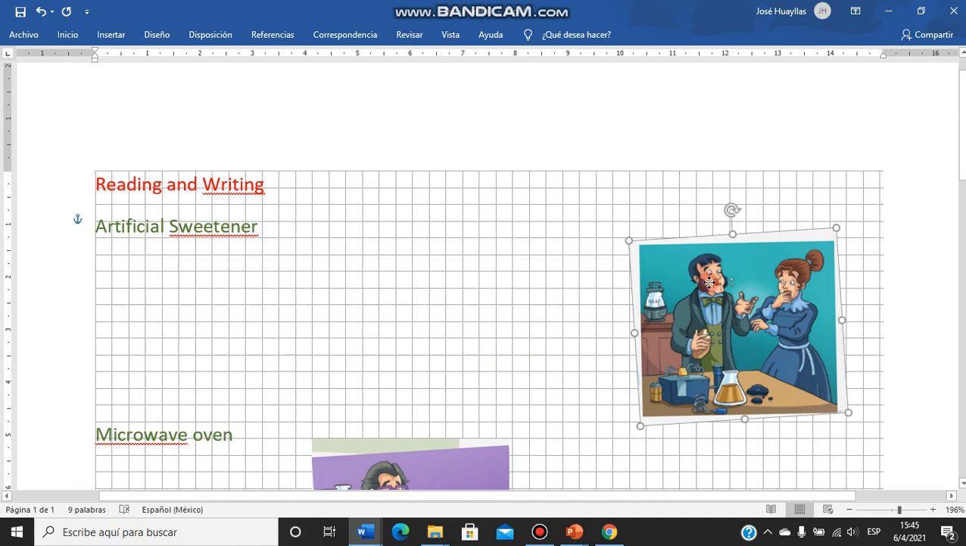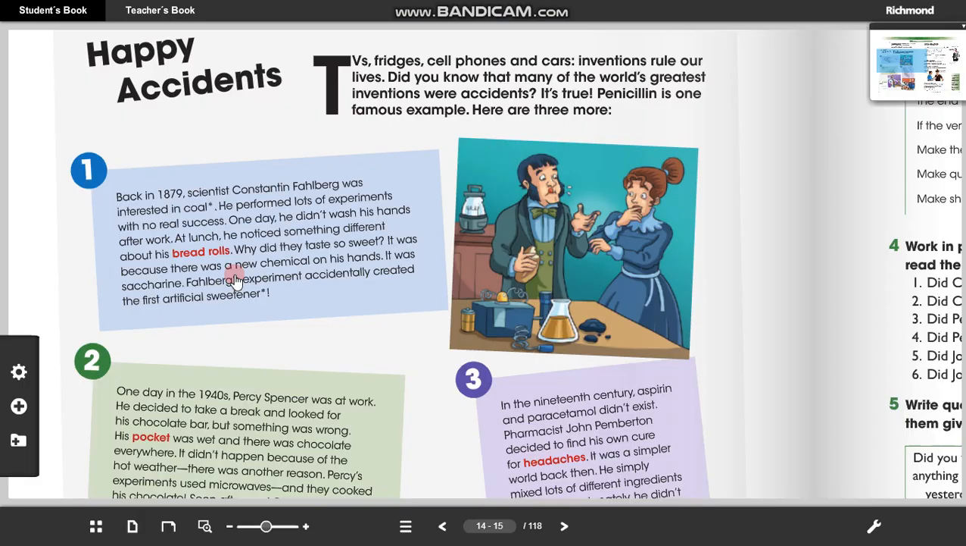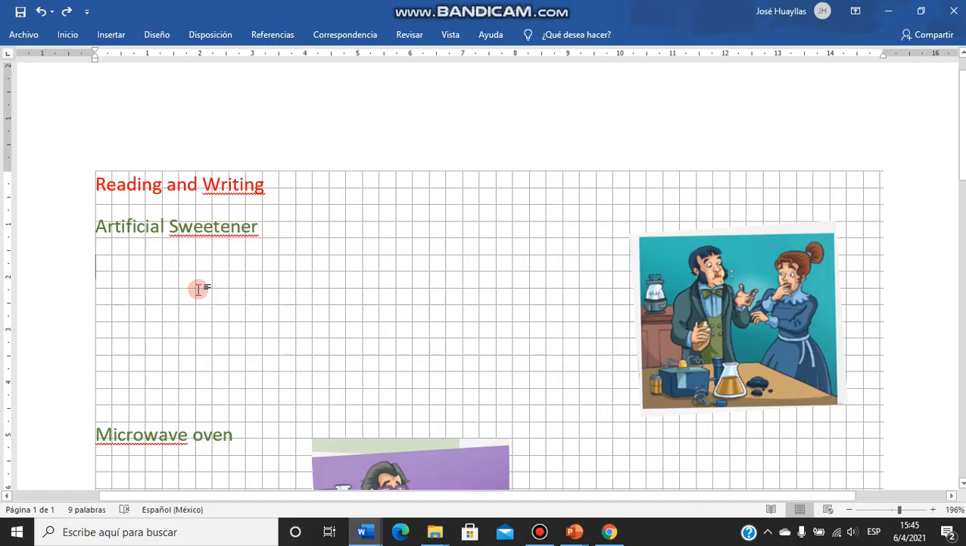Entonces esto lo pueden poner acá. Si quieren dibujan, recortan. No corten su libro nada más. Pueden fotocopiarlo. Depende de ustedes. Pero para que esté más simpático, le ponen ahí un dibujito. Y aquí me colocan la oración principal. Por ejemplo, de aquí podría ser, para mí, esto, ¿no? Fallberg's experiment. No dice Fallberg's experiment. Accidentally,